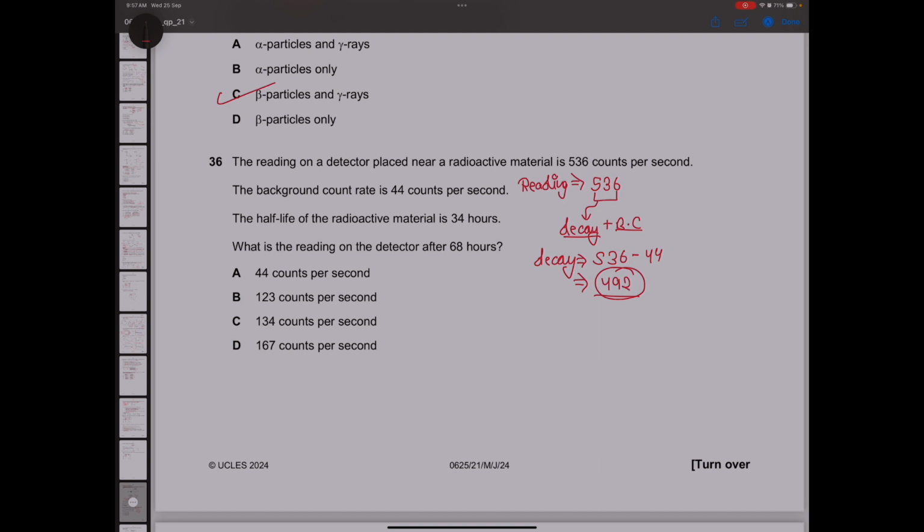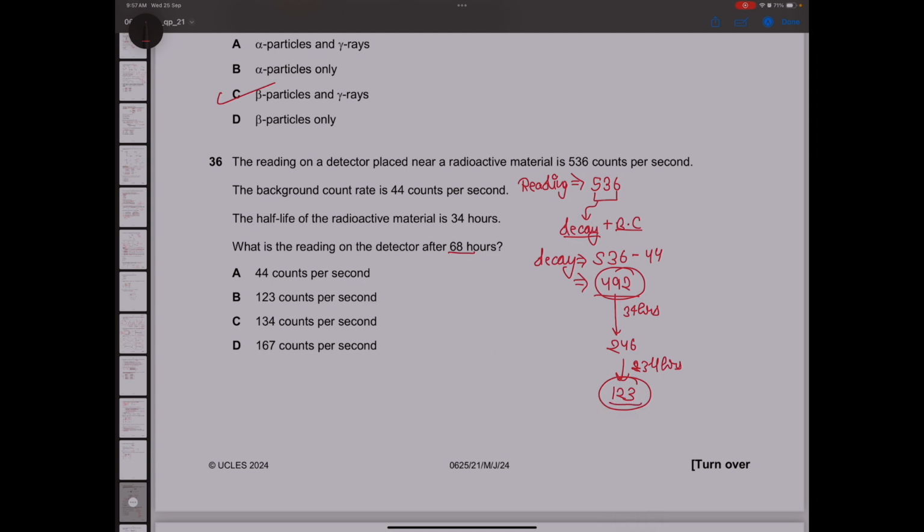Now let's take the first half-life of it. First half-life will be 34 hours. So then it will decay into half, which is 492 divided by 2, which is 246. Then another half life, another 34 hours. 246 divided by 2 is 123. So after 68 hours, the decay remaining is 123.